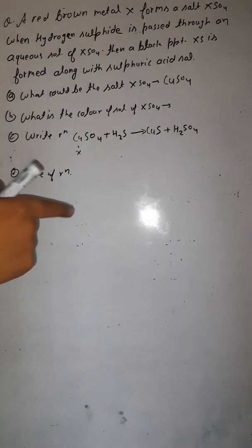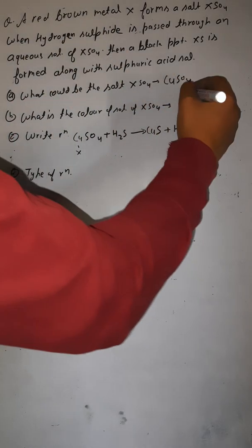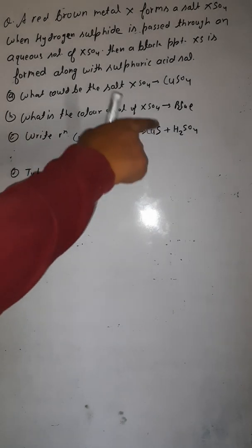Okay. What is the color of the XSO4? So can you tell me the color of the XSO4? That is copper sulfate. Copper sulfate color. Yes, previously we have already discussed this. Its color is blue. Getting this? Next one. Write reaction. This is the reaction which you have written here. Okay. Now you tell me which type of reaction is this. Can you tell me the type of reaction here?